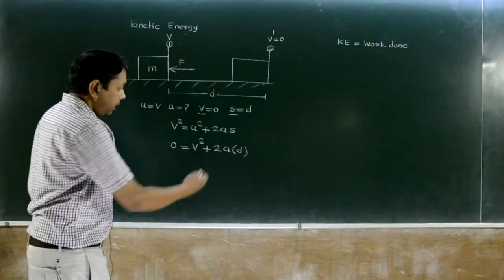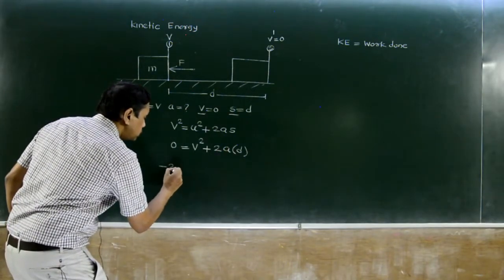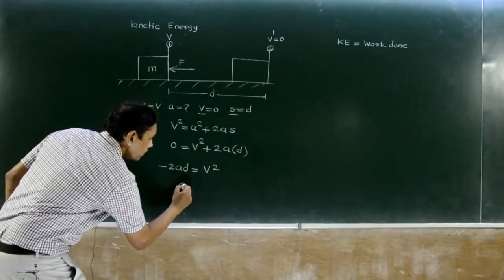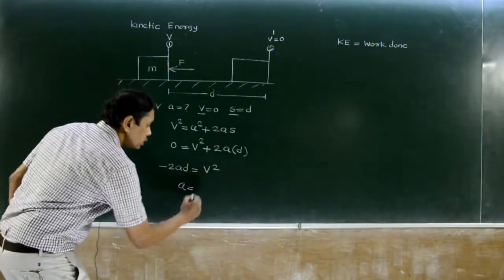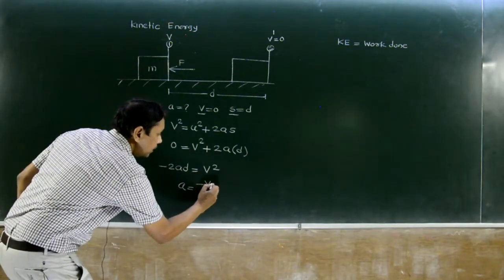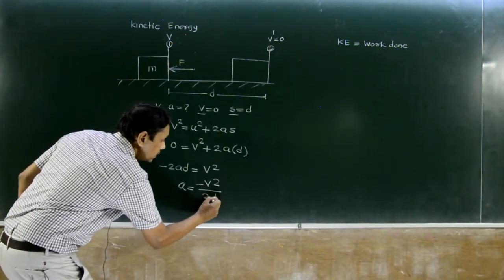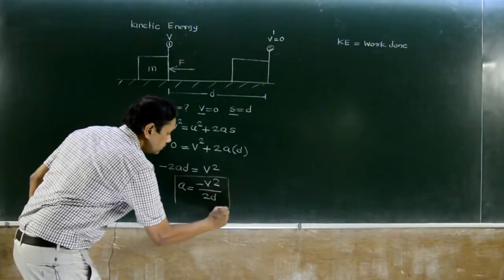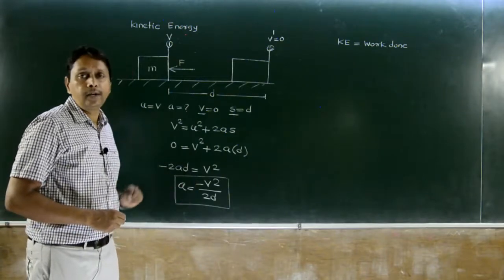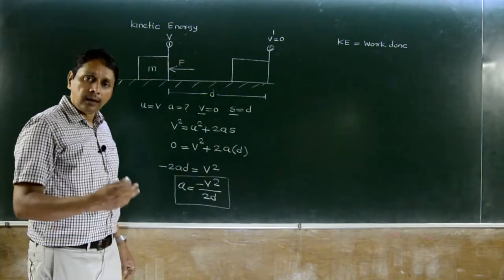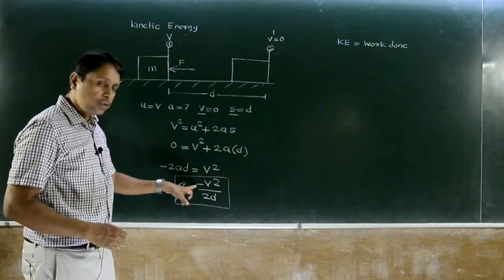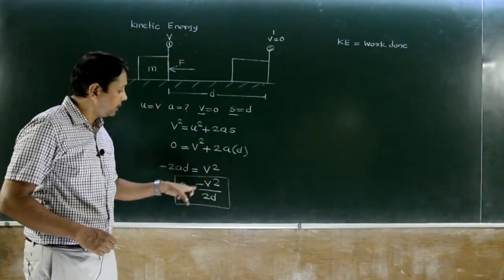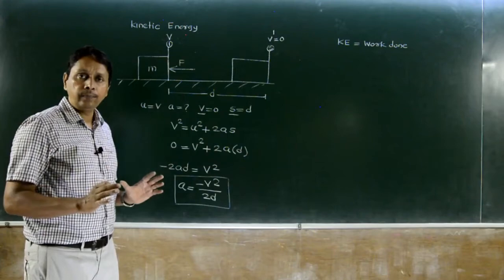Let's bring this term to this side: minus 2ad is equal to v square. So the acceleration a is minus v square divided by 2d. Here we have the expression for acceleration. It is a retardation, therefore it comes out negative, as the body comes to rest. So a is equal to minus v square by 2d.